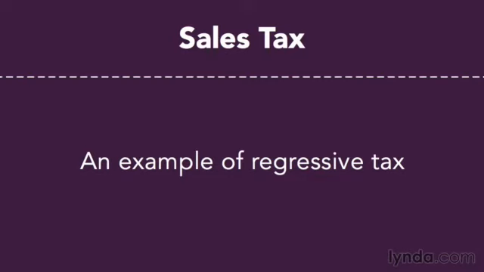Whereas if you make lots of money, a lot of the money that you make is going to be put in investments and other things where you're not buying goods and services and are not paying sales tax. So the sales tax is an example of a regressive tax. The lower your income, the higher your percentage of income that is paid in the form of sales tax. But income tax systems around the world are progressive, just as we've seen here.